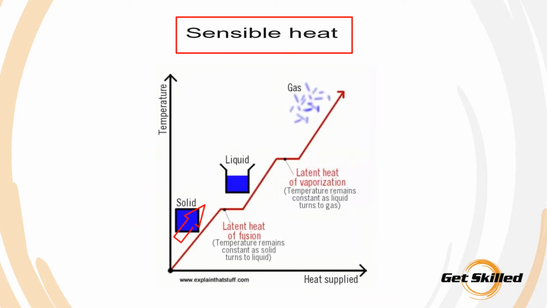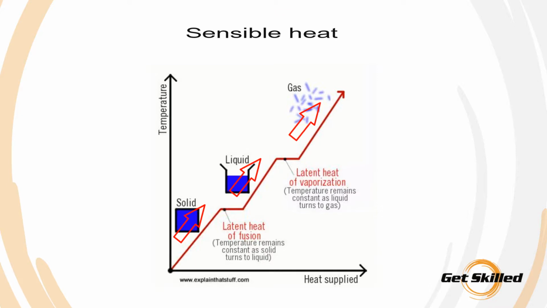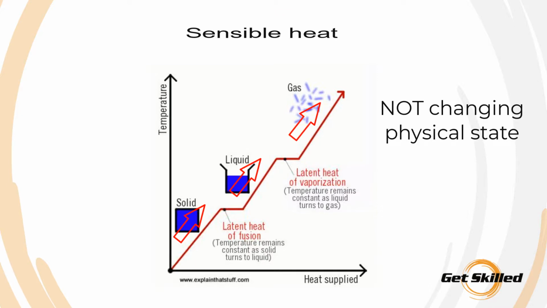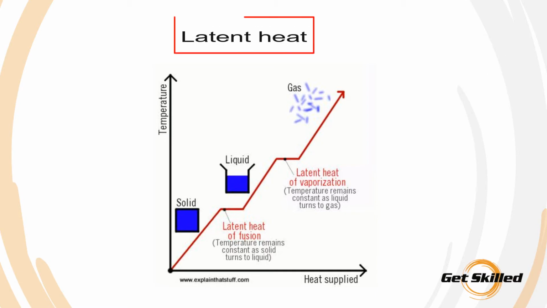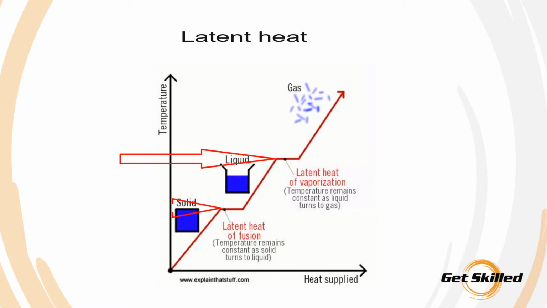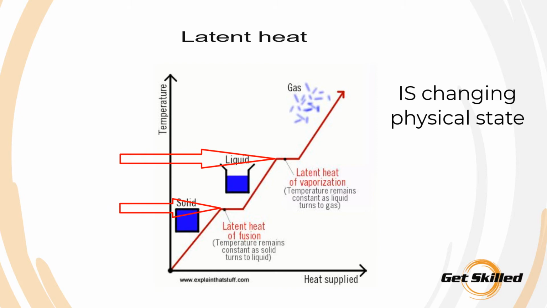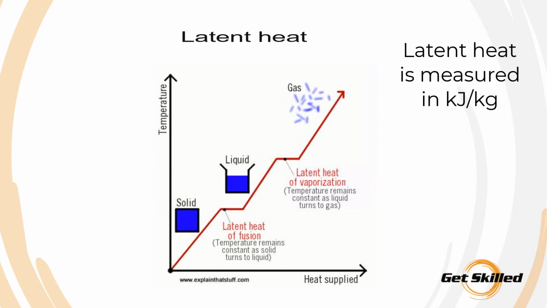Sensible heat is the heat absorbed or given off by a substance that is not in the process of changing its physical state. Sensible heat is measured in kilojoules per kilogram per degree Celsius. Latent heat is the heat absorbed or given off by a substance while it is changing its physical state. Latent heat is measured in kilojoules per kilogram.